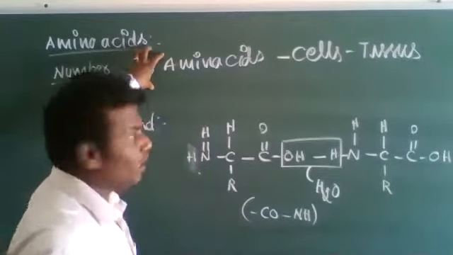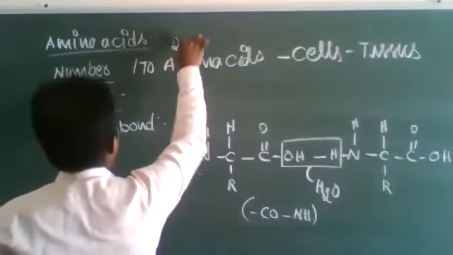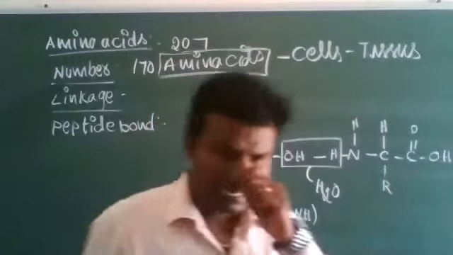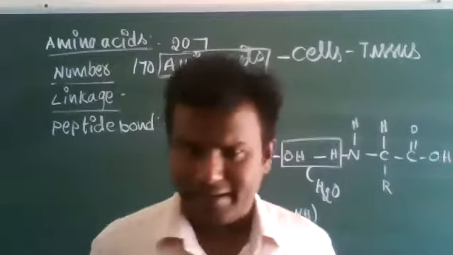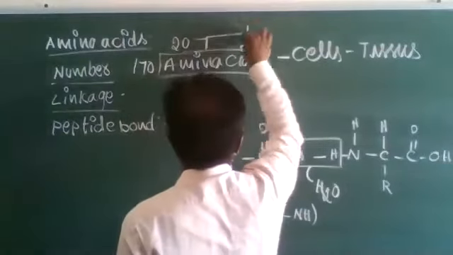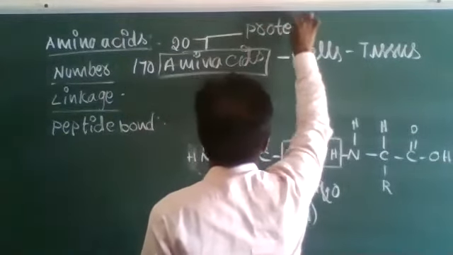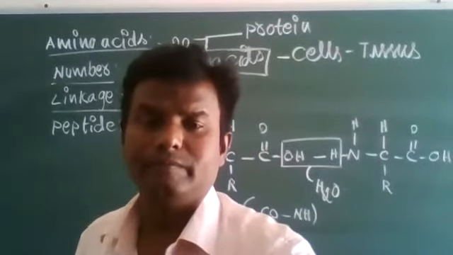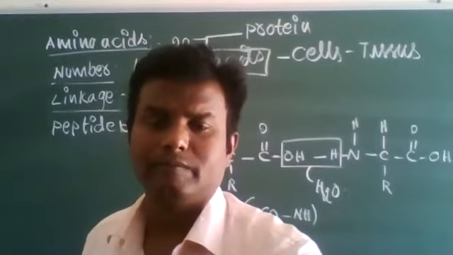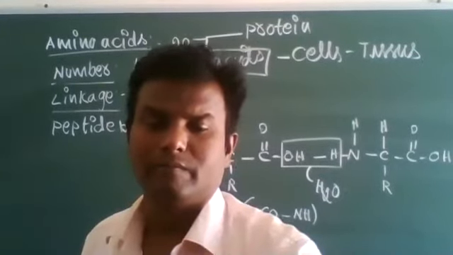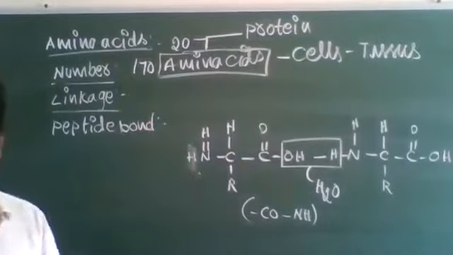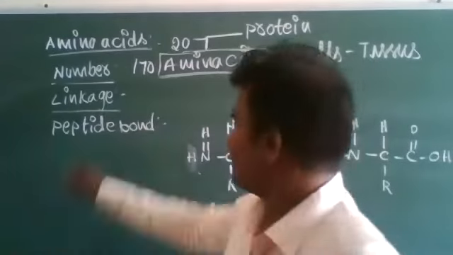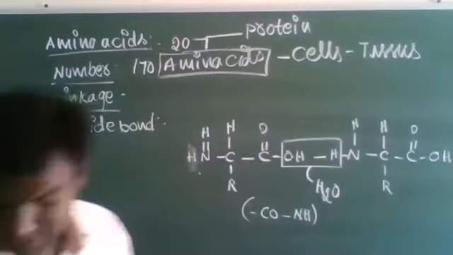Out of these 170, only 20 amino acids combine together and form protein chains, protein molecules. Okay, so this is the thing. Only 20 amino acids combine together and form protein molecules. That is number one. Next, linkage.